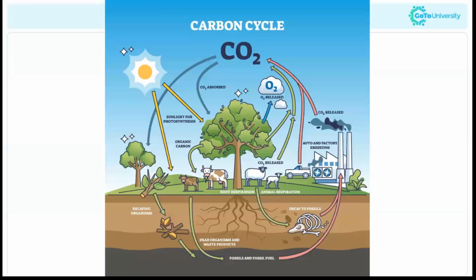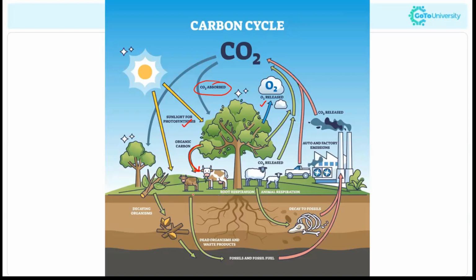One among the examples is the carbon cycle. So we know that we have carbon dioxide in the atmosphere and it is taken up by the plants. Carbon dioxide is absorbed and they carry out photosynthesis. So they produce organic carbon. This will be consumed by the primary consumers and they will undergo respiration as well. So they will be releasing carbon dioxide and they convert this organic carbon into more complex as well as simple organic